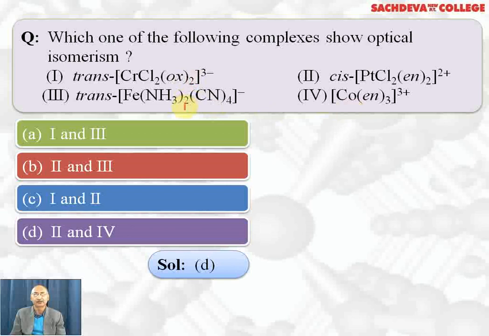First and third do not show optical isomerism. The reason being that they are trans, and trans are symmetrical, so they do not show optical isomerism.